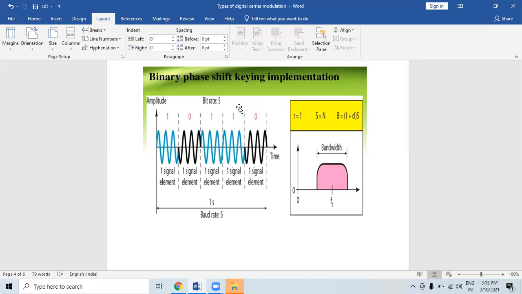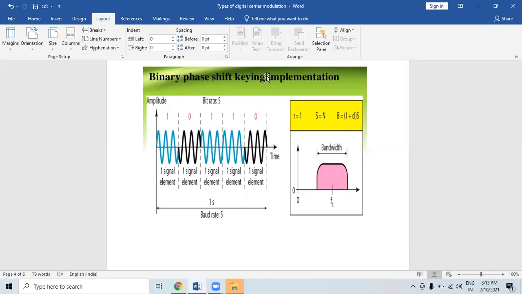cycle. So there are two types of phase shift key, that is binary phase shift key and quadrature phase shift key. Binary phase shift key is the first type. In BPSK, that is binary phase shift key, also sometimes called phase reversal key or 2PSK.